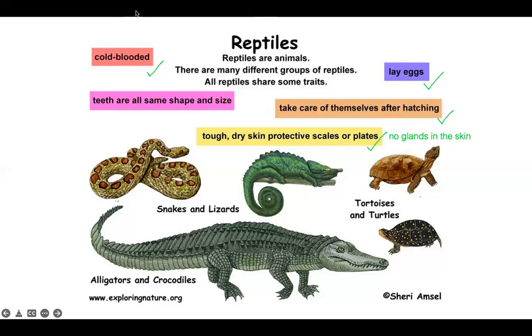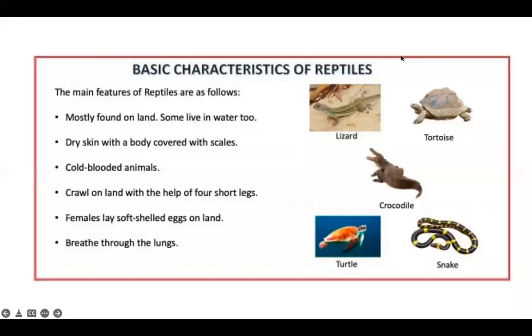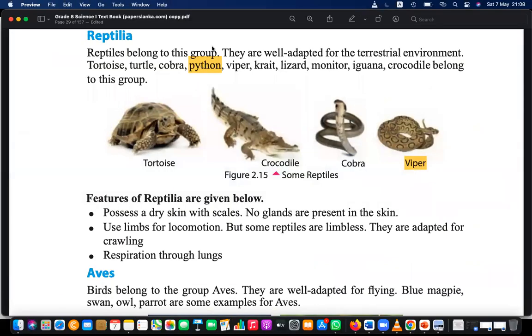Let me know after you write. I'll move to the next. Here also you can see some additional points. Cold-blooded, I hope you wrote that. They can crawl or they can walk. Here they breathe through lungs, so that is also a special point. Let's move to the book, and I'll underline the special point. You can learn respiration through lungs. Please write down that.